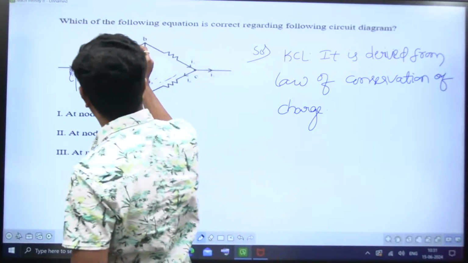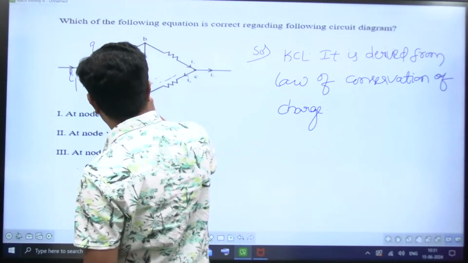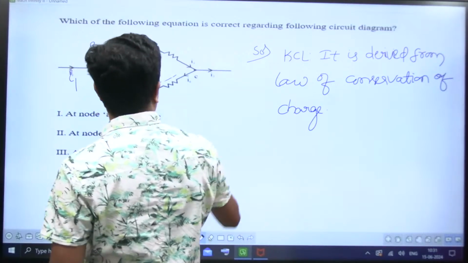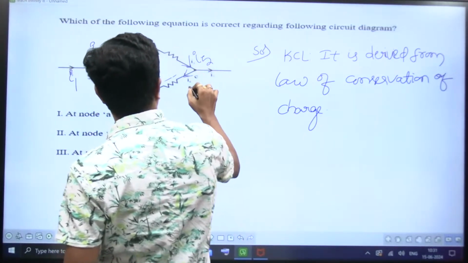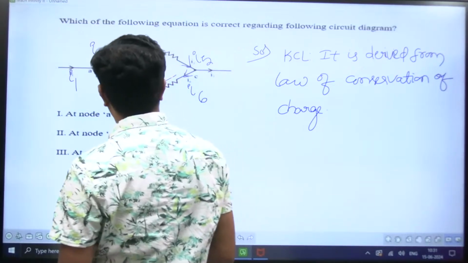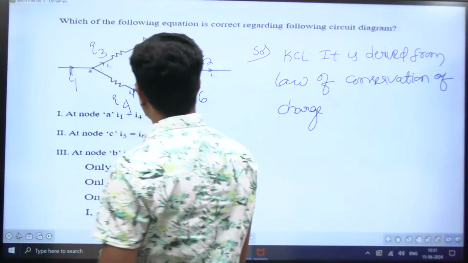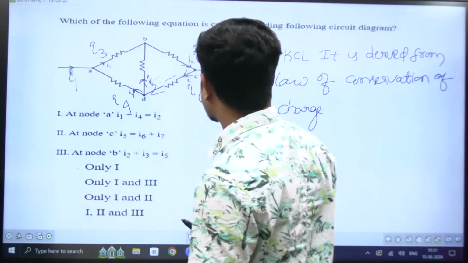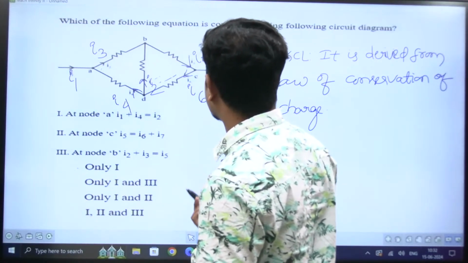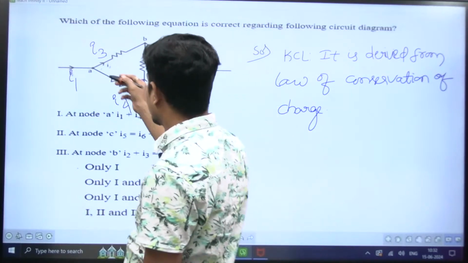Okay, this is I1. This is I3. This is I4. This is I5. This is I6. And this is I2. Something is missing? I1 is there, I2 is there, I3 is there, I4 is there, I5 is there, I6 is there. Yes, nothing is missed.